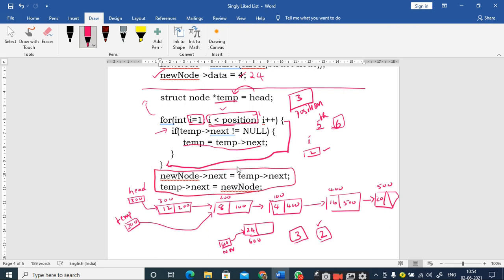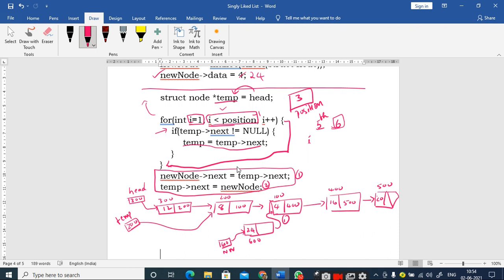I have a pointer to the second node. Now I have to adjust these pointers, right. See here, and again the sequence of these two statements should not be changed. The sequence of these two statements should not be changed. The first statement is you have to make the new node next point to this location, and then you have to change. This is the first action you have to perform.